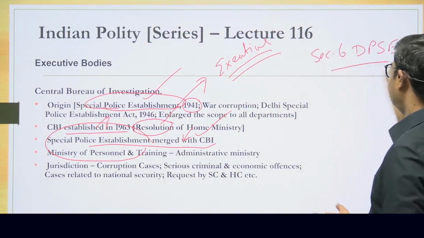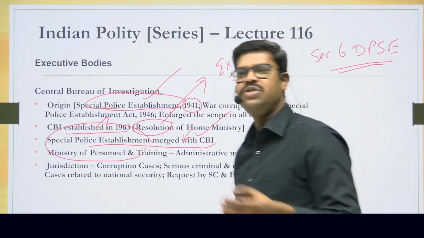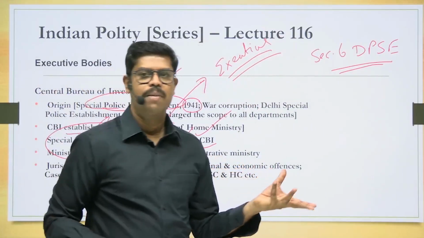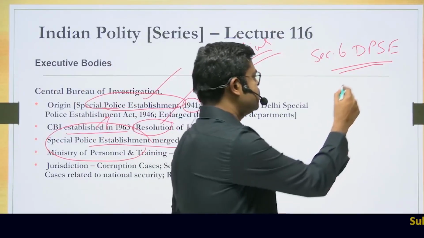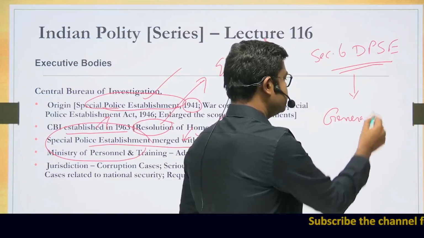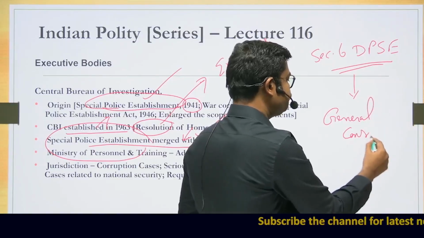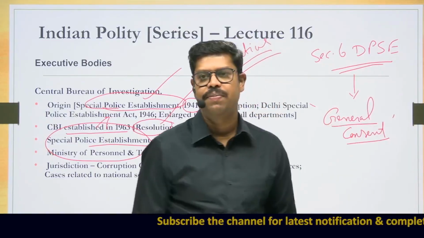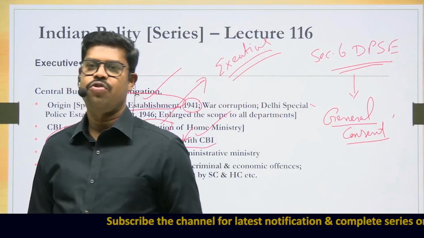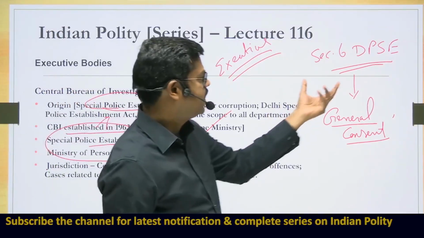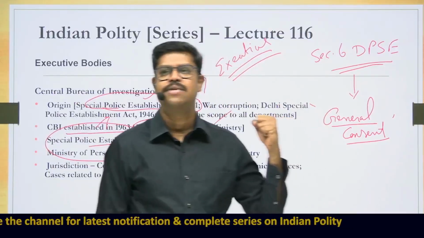So if they want to investigate against any state government officials or beyond the territory of Delhi, can CBI investigate? Yes, but for which, as per section 6 of the Delhi Special Police Establishment Act, the state should give what is called a general consent. So of late this word general consent is repeated in the newspaper. In fact, this may be very relevant for your prelims examination also. Now what is this provision of general consent as per the Delhi Special Police Establishment Act?